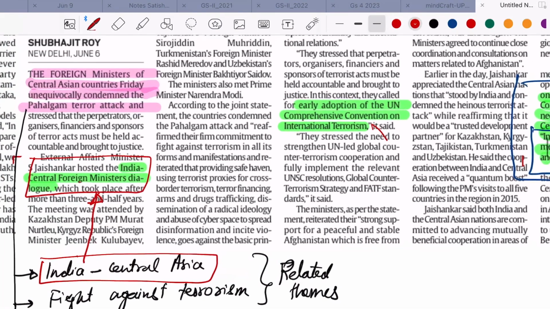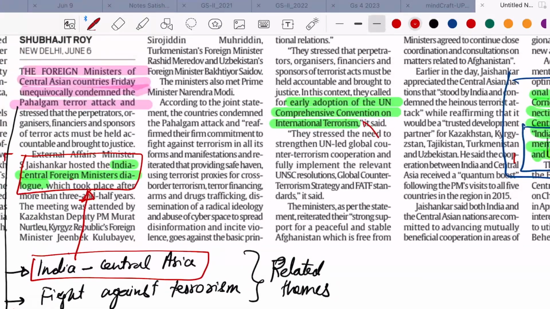There is again this information that they called for early adoption of the UN Comprehensive Convention on International Terrorism. So Central Asia is supporting India, because India is also vocal on early adoption of the Comprehensive Convention on International Terrorism. So you can remember this fact as well.